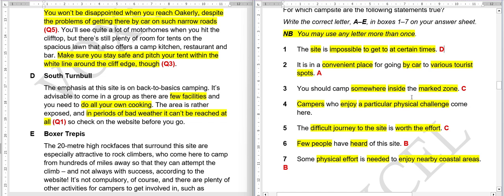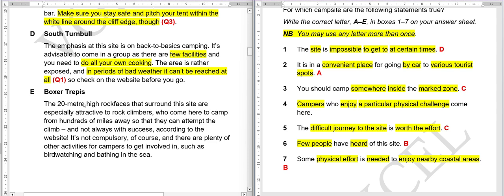Okay, let's see. Campers who enjoy a particular physical challenge come here. Can this be our answer? No, because although there is mention that there are few facilities and you have to do your own cooking, there is no mention of a particular physical challenge. So cooking, you cannot consider it as a particular physical challenge. Okay, so let's read E. I hope we should get our answer in E.